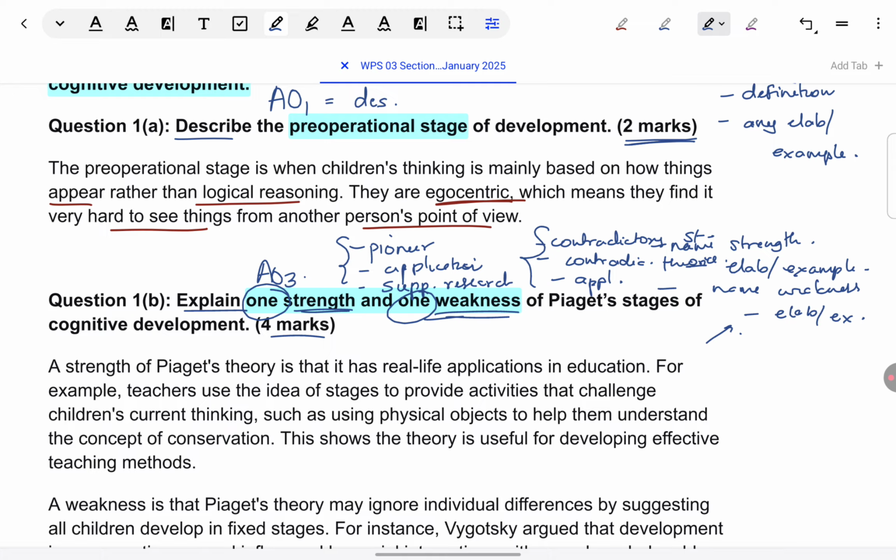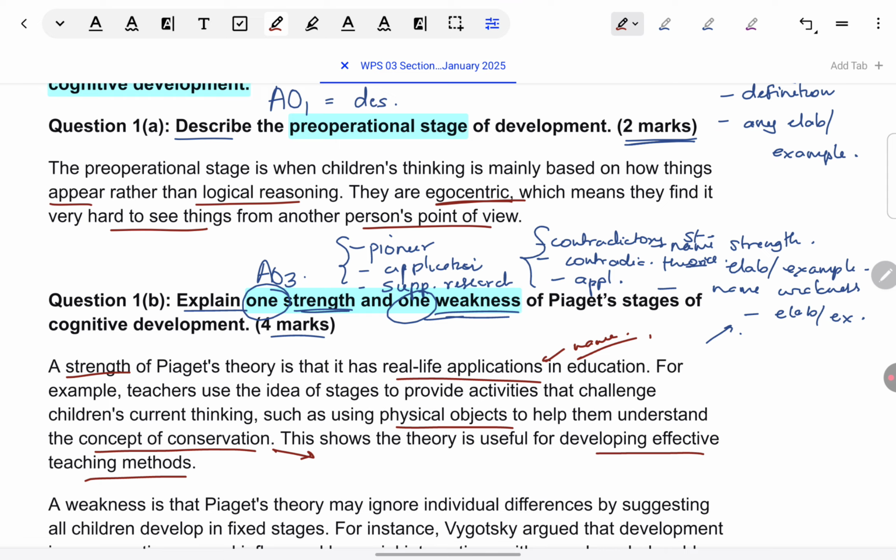Okay, so let's look at the strength first in the model answer. Real life application has been taken, and first you can see it is named. See, this is the application. And then this strength only, application, is elaborated upon by giving a specific example. Like physical objects can be used to help children learn about conservation instead of just lecturing the children. So effective teaching methods have been brought about. You can give an even more specific example than this.